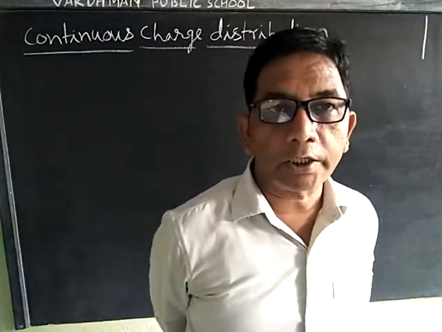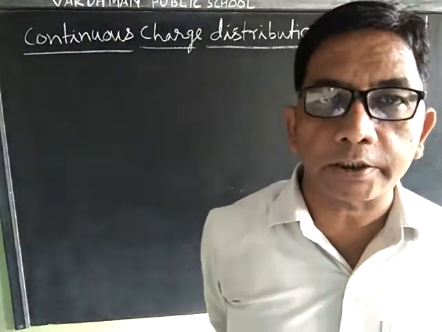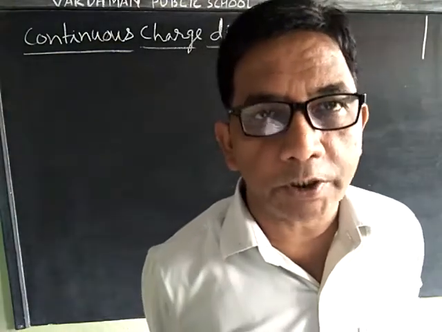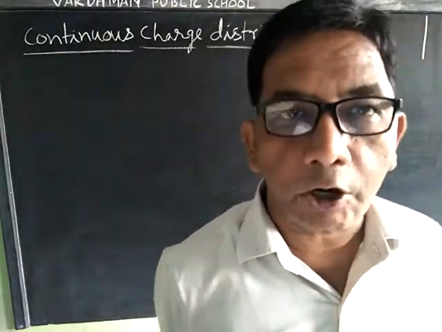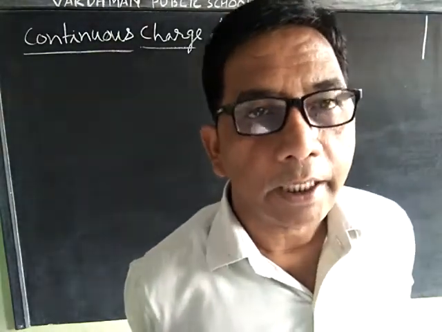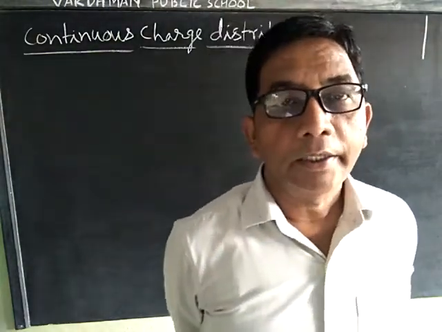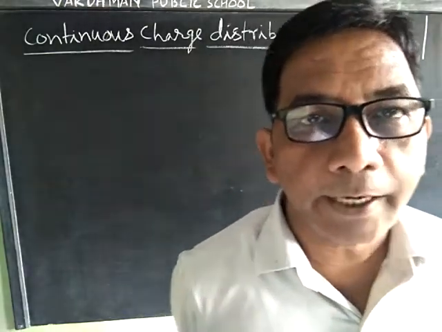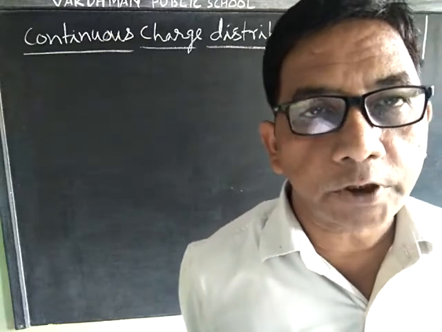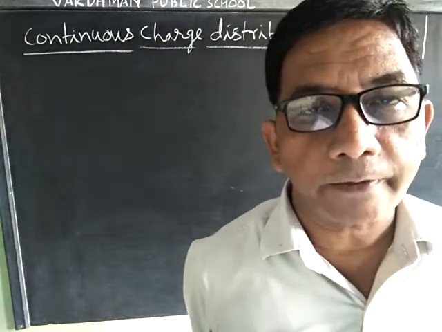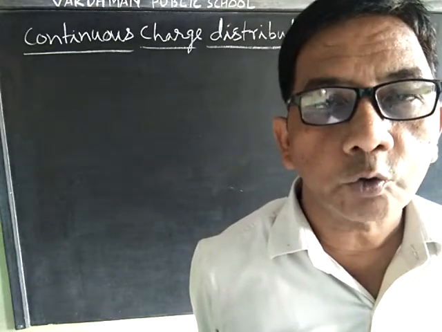What is continuous charge distribution? A continuous charge distribution consists of a system of closely spaced charges. It should not be assumed that electric charge is continuous or that electric charge is not discrete. In fact, continuity of charge implies that discrete charges are very close to each other.